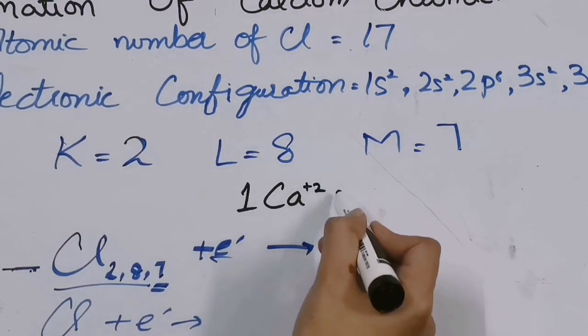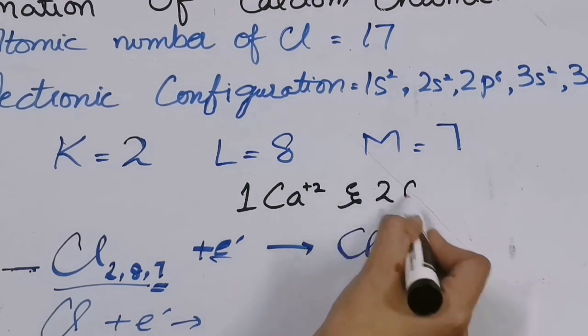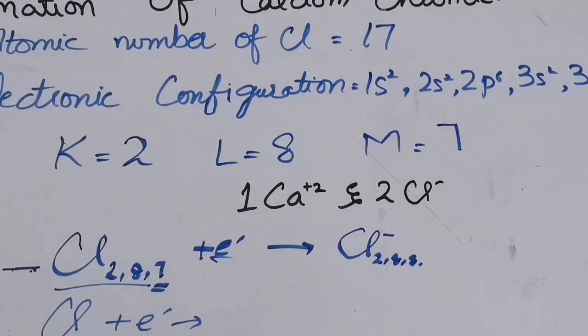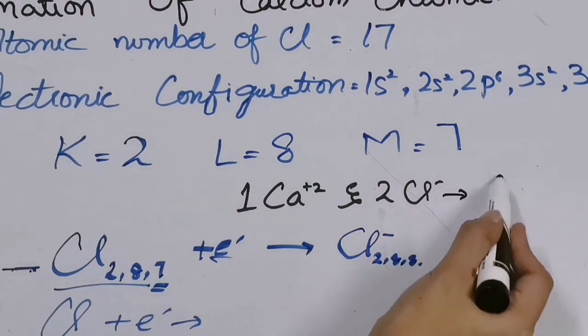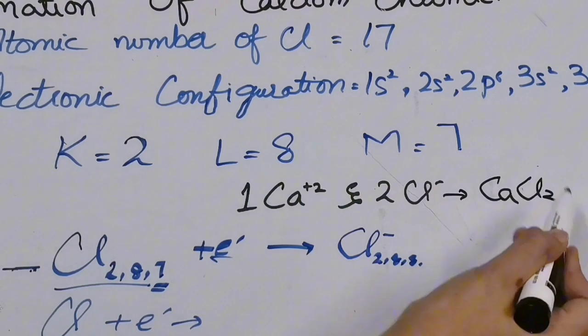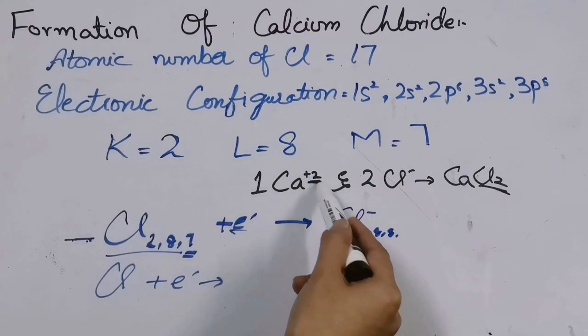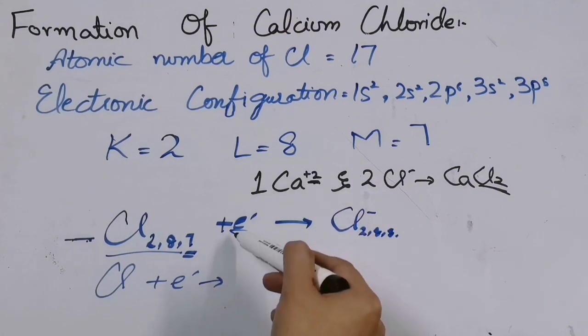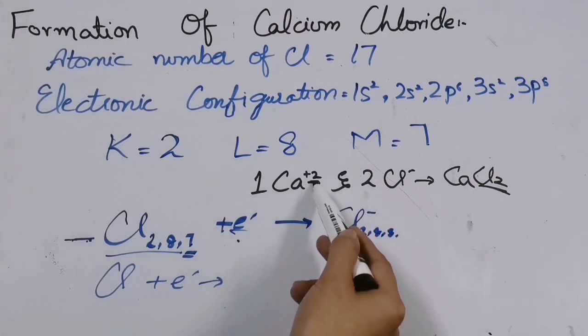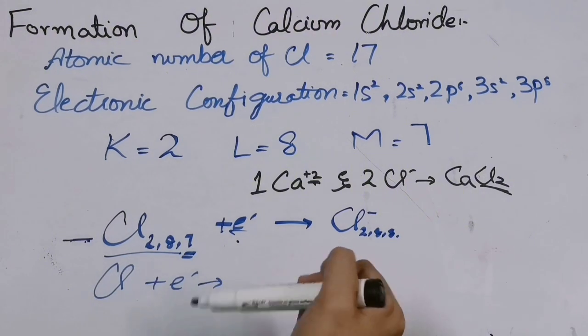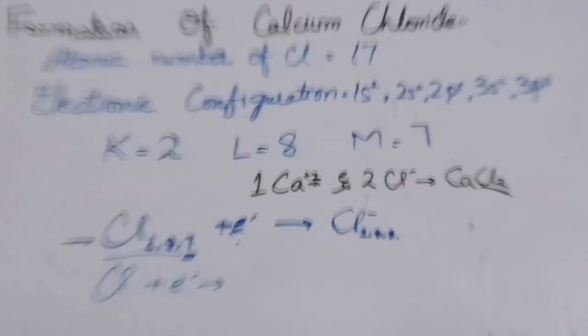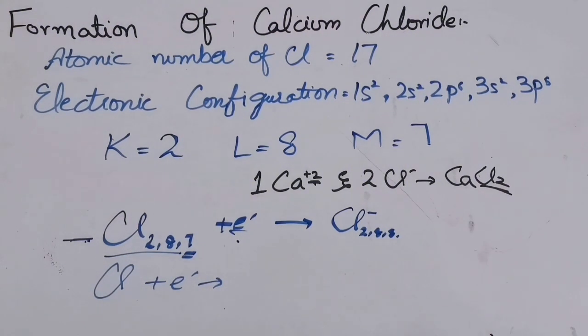So we can say that 1 Ca plus 2 and 2 Cl negative will result in the formation of calcium chloride. The formula of calcium chloride is CaCl2. So there are 2 chlorines present. Calcium lost 2 electrons. 1 electron is accepted by 1 chlorine and the second electron is accepted by the second chlorine. Let us see the diagrammatic representation of this reaction.